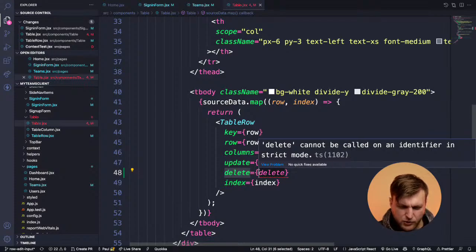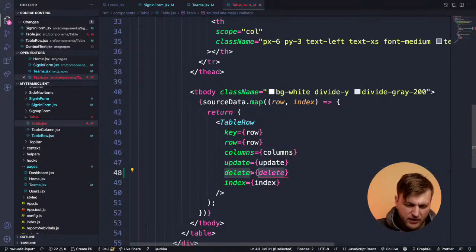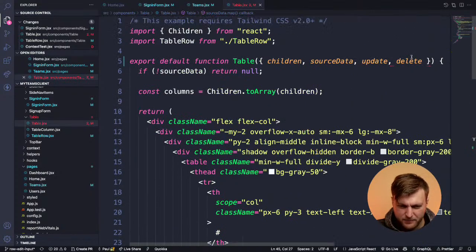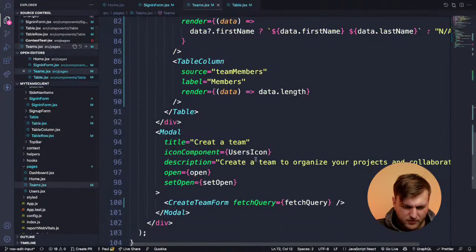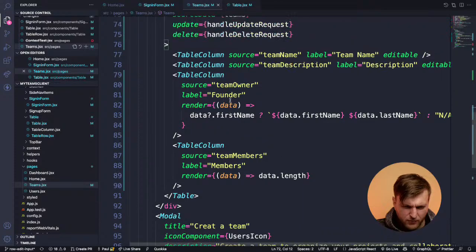It's complaining about the naming, delete. So I probably shouldn't call it delete, so I'm going to call it remove. That makes sense. It's complaining about the naming. Remove. And then we want to make sure in Teams we call it remove.